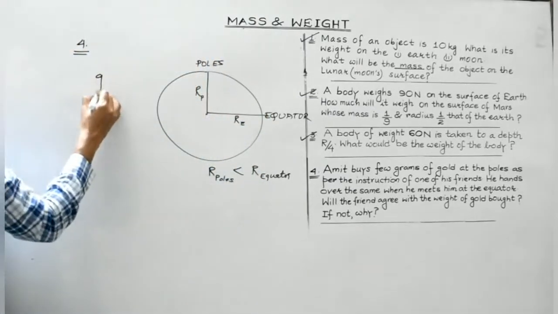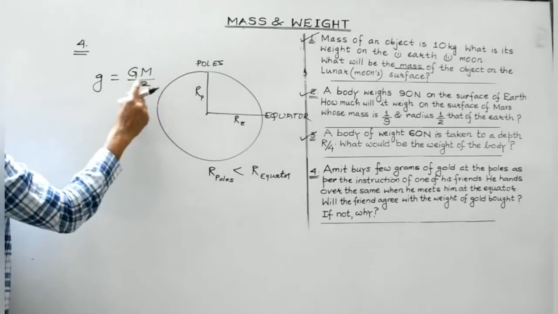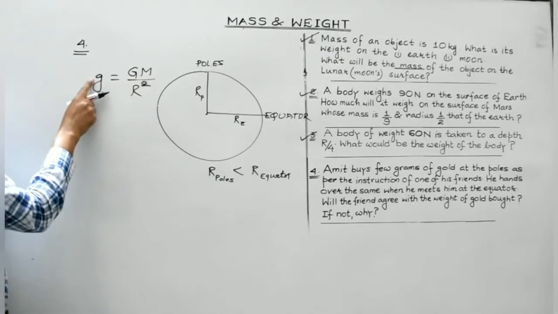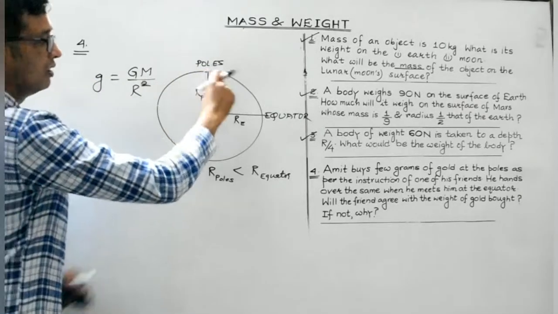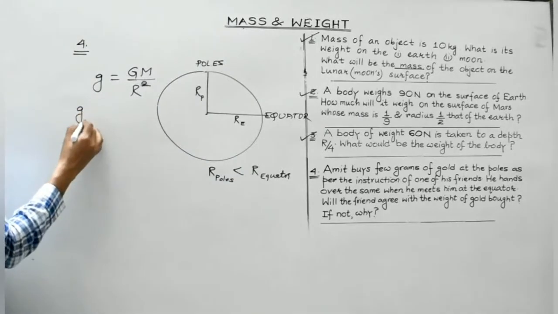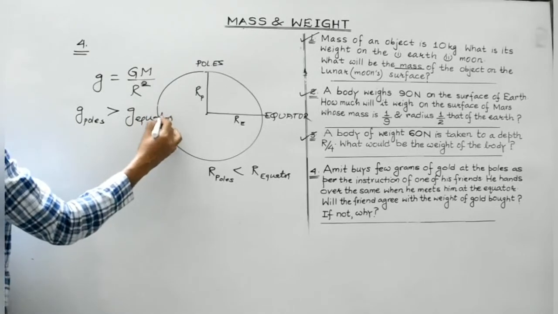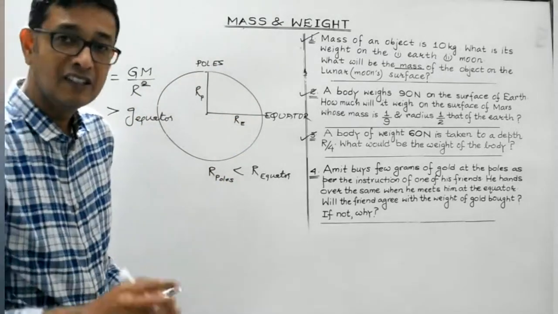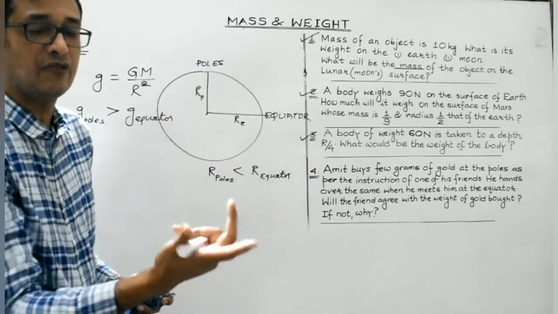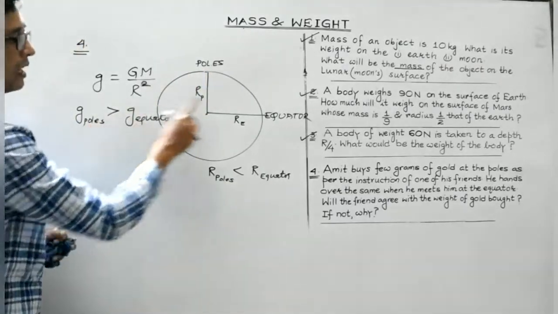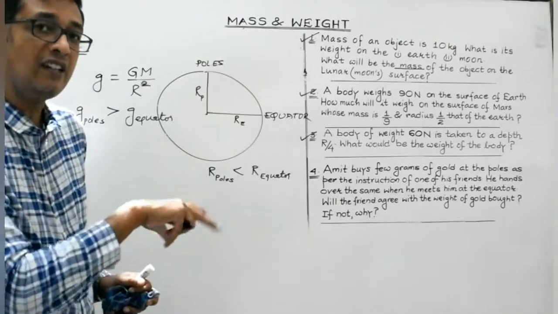Now look, small g is equal to GM by r square. That is, greater the radius, lesser will be the value. Smaller the radius, greater will be the value of small g. So definitely here the radius is smaller, here the radius is larger. Therefore, g at poles would be greater than g at equator. Is it clear? There is a very small difference, but the difference does exist. So even on the Earth's surface, the value of small g is different at different places. At the poles, it is maximum. At the equator, it is minimum. And at any other place, its value will lie between g equator and g poles.